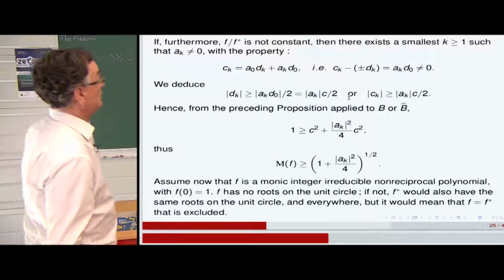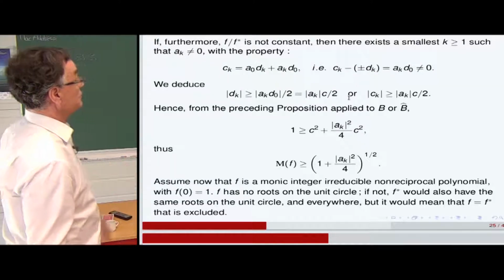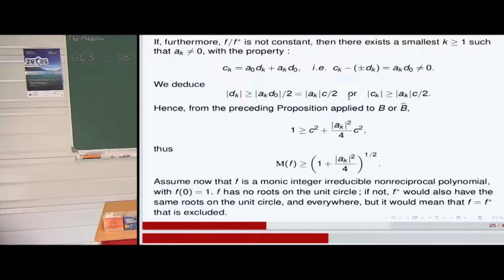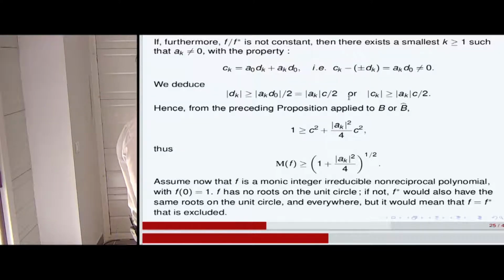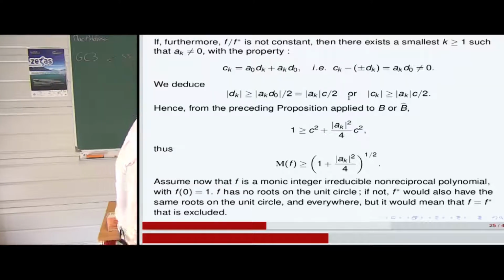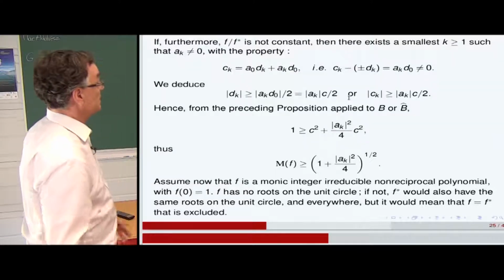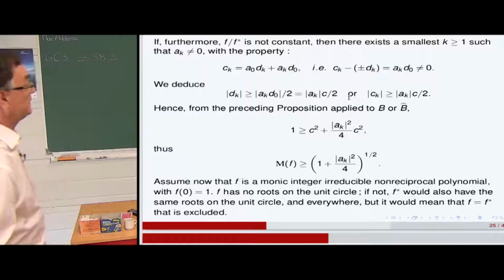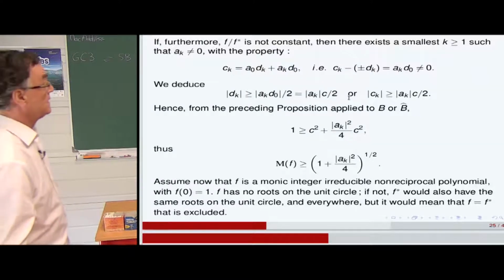Now if F divided by F star is not constant, so the assumption in the theorem of Smyth is that the minimal polynomial is not reciprocal, so it's not a constant, there exists a smallest integer k such that a_k is different from 0.